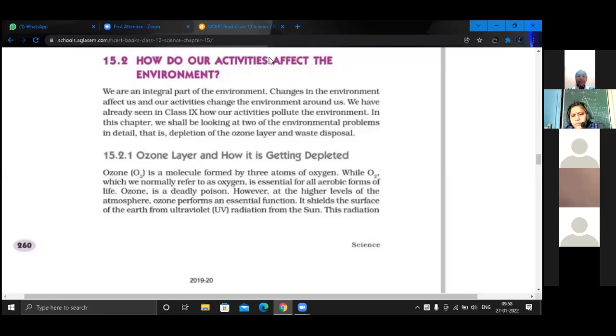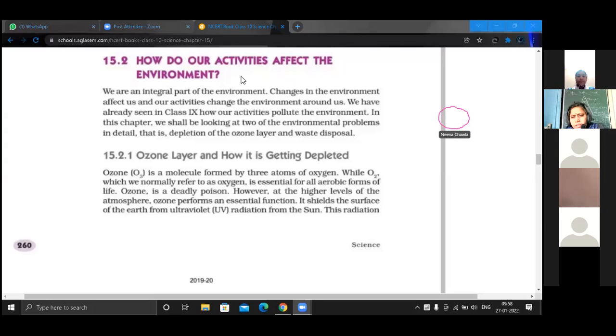On the earth. On the earth surface or inside the earth? Ma'am, on the surface. On the earth's surface we live, right? So this is our earth and the atmosphere surrounding it, and on the surface there are plants as well as animals, right? Yes, ma'am. So we are living on this biosphere. This is known as biosphere. All of you know this thing.